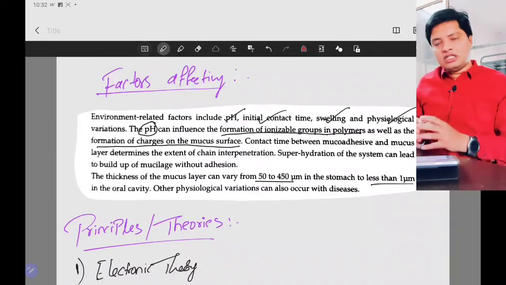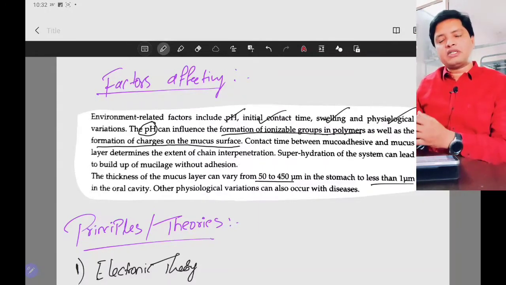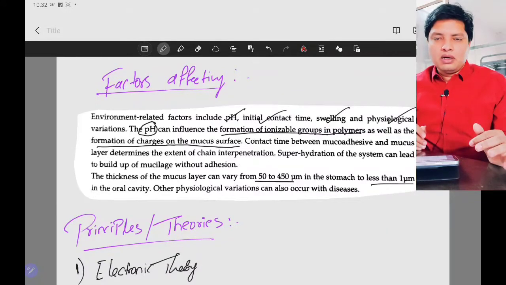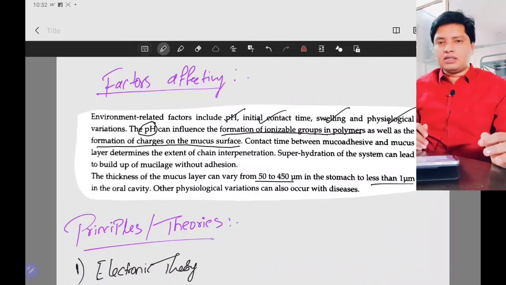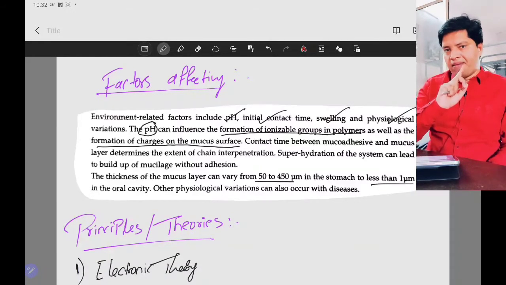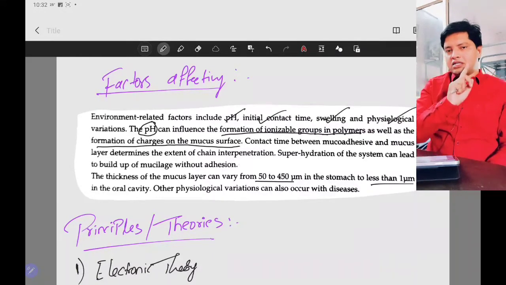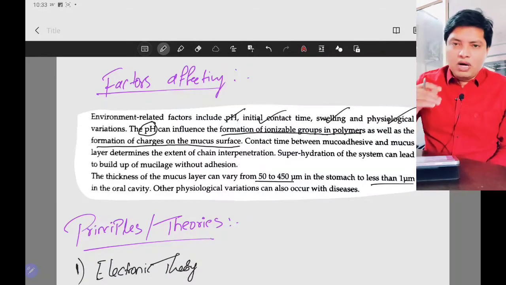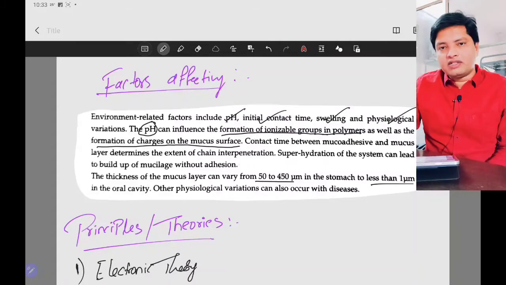And physiological factors: if the person is already suffering from other diseases, it will also affect the mucoadhesion of your dosage form. How? Let's say he is suffering from candidiasis here. The mucous membrane is already disturbed. So if you keep the tablet at a place where the mucous membrane is disturbed, obviously it will cause a problem for mucoadhesion. So these are the various factors which affect mucoadhesion.